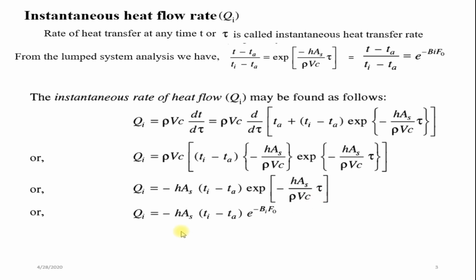Now finally, h into area divided by rho V C into time tau is nothing but Biot number into Fourier number, as written here. So finally you will get Qi is equal to minus h into area into (Ti minus Ta) into e power minus Biot number into Fourier number. This is the equation for instantaneous heat flow rate in a lumped system analysis.